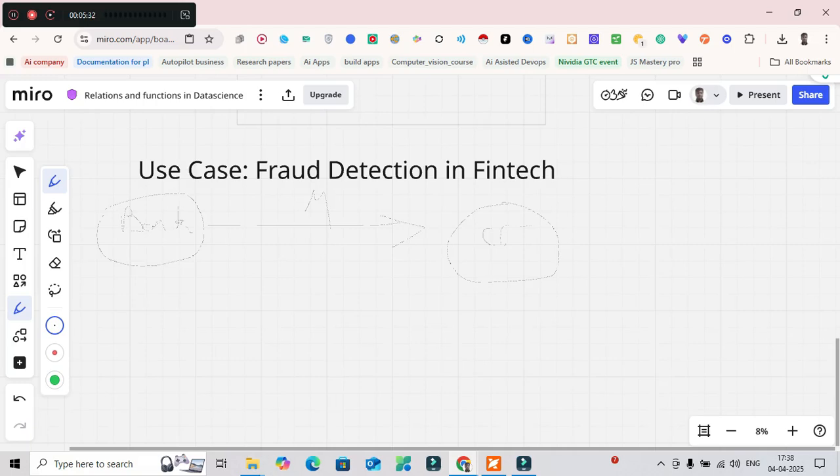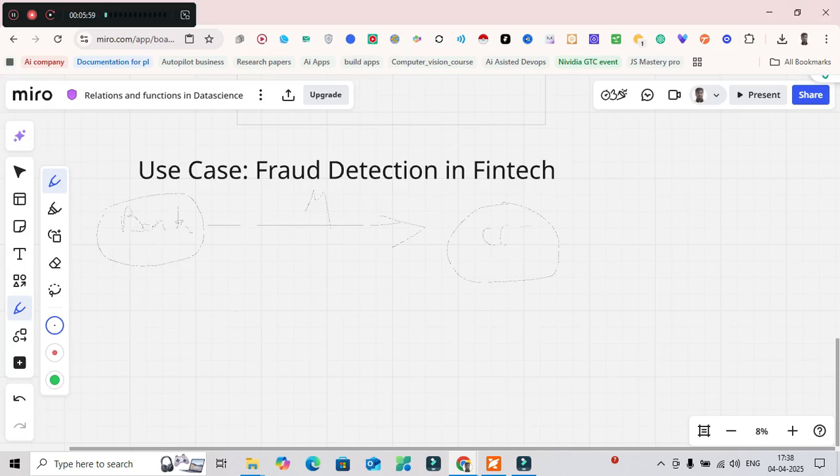Here we need a system that can predict fraud before it happens. We need to catch which particular transaction is fraudulent or not. Let's say we have a data set with transaction amount, transaction location.